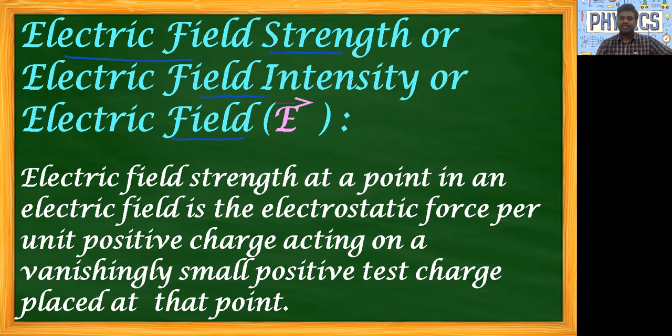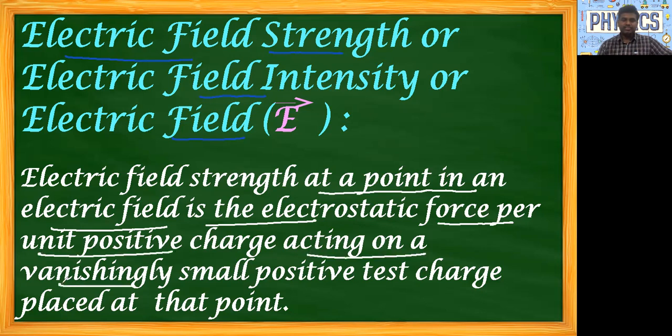These are the different names. Now, this is another definition of electric field strength or intensity. Electric field strength at a point in an electric field is the electrostatic force per unit positive charge acting on a vanishingly small positive test charge placed at that point.